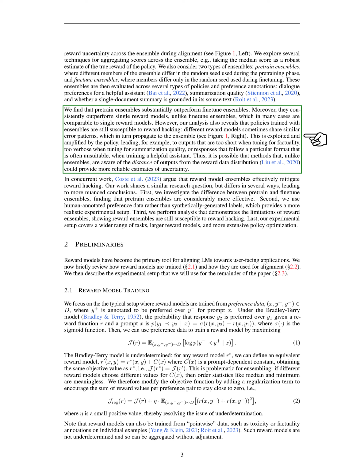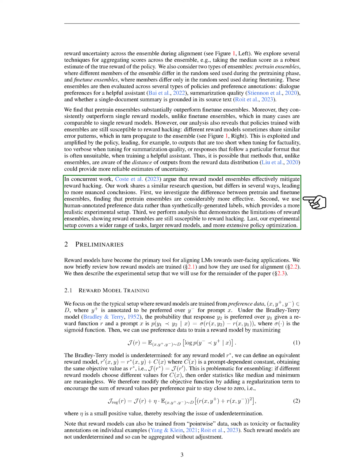In concurrent work, it is argued that reward model ensembles effectively mitigate reward hacking. Our work shares a similar research question, but differs in several ways, leading to more nuanced conclusions. We investigate the difference between pre-train and fine-tune ensembles, use human annotated preference data rather than synthetically generated labels, demonstrate the limitations of reward ensembles, and cover a wider range of tasks, larger reward models, and more extensive policy optimization.